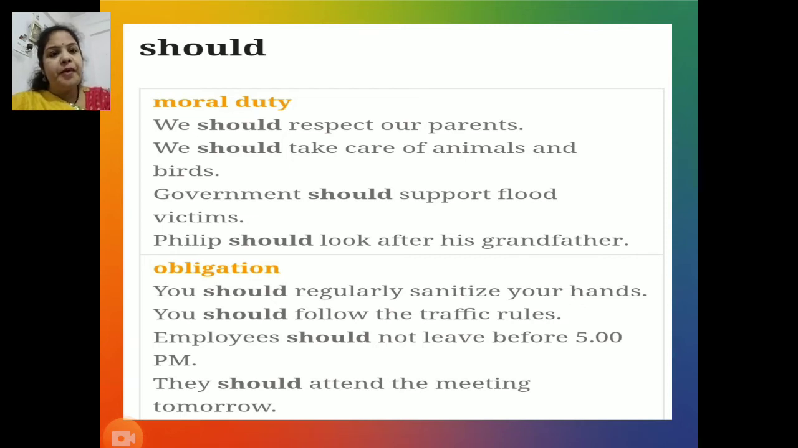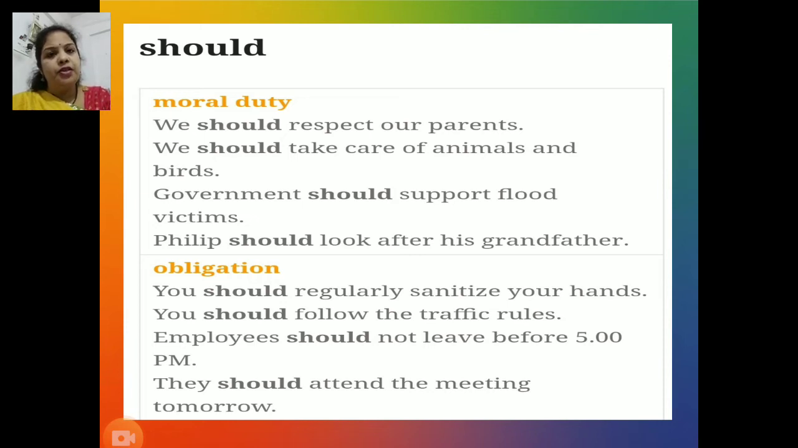We should respect our parents. We should take care of animals and birds. Government should support flood victims and Philip should look after his grandfather. In all these sentences, you will easily find out that should is used showing moral duty.